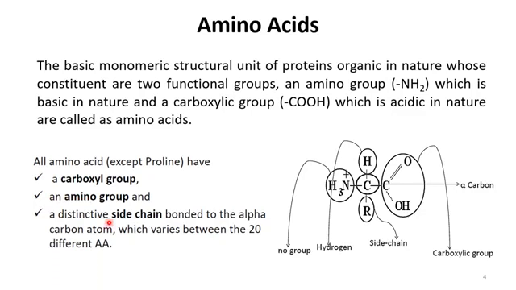And when we talk about amino acids, all amino acids, except proline, have a carboxyl group and amino group and a distinctive side chain bonded to the alpha carbon atom, which varies between the 20 different amino acids. Basically, by varying this R group, we get a range.